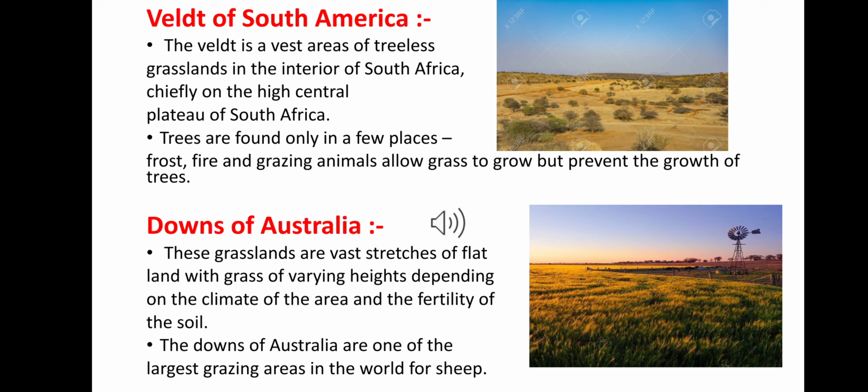So you have to remember the grassland of North America known as prairies, grassland of Eurasia known as steppes, grassland of South America known as pampas, grassland of South Africa known as veld, and the last one, Australian grassland, known as downs. Okay, so this is all about the great grassland.